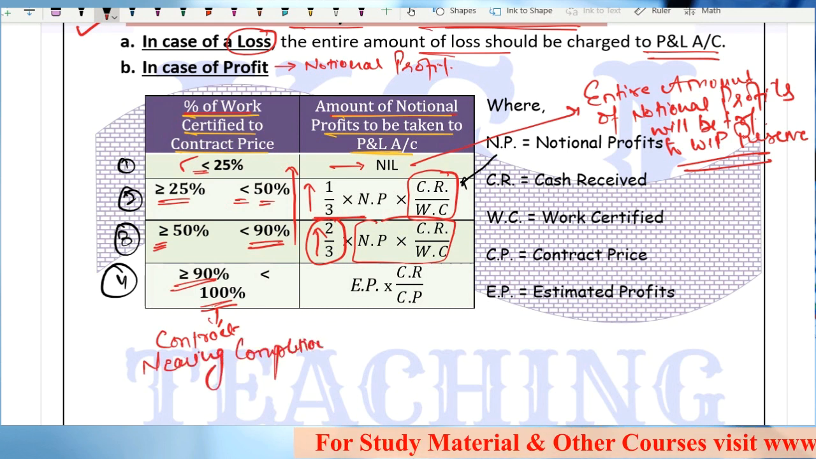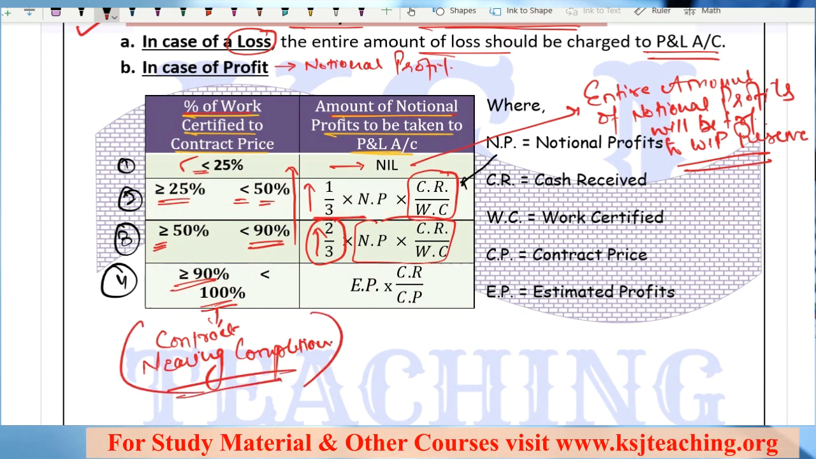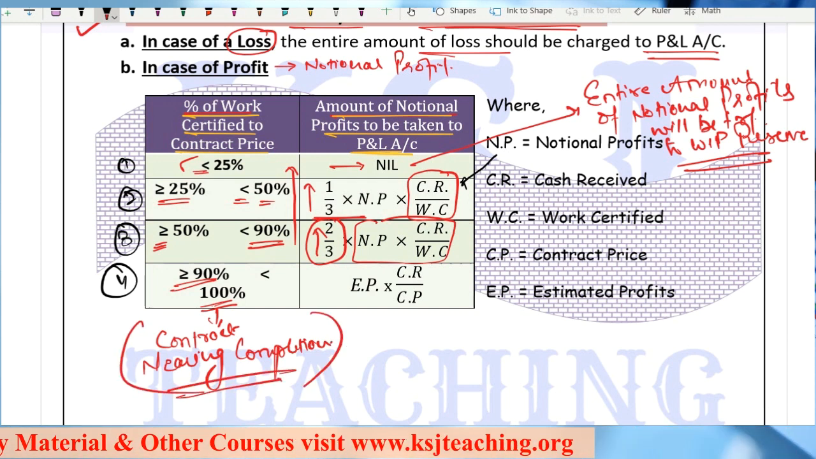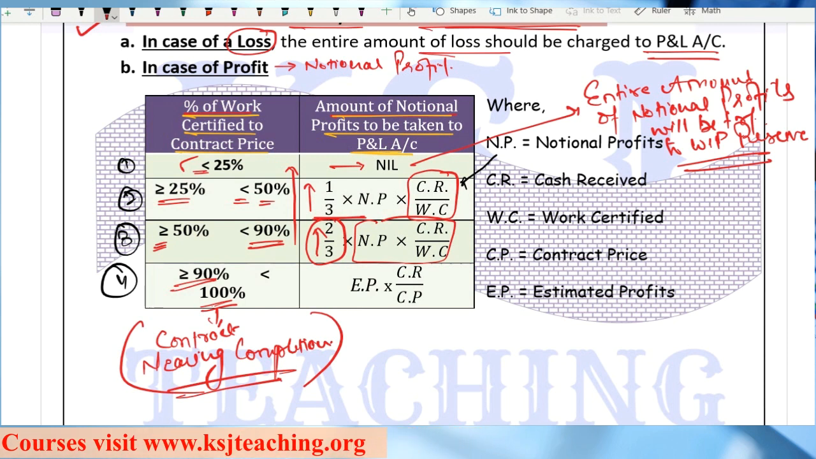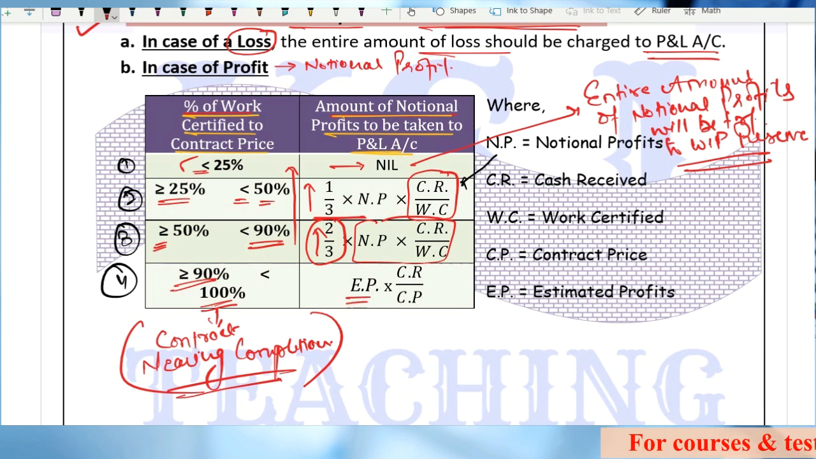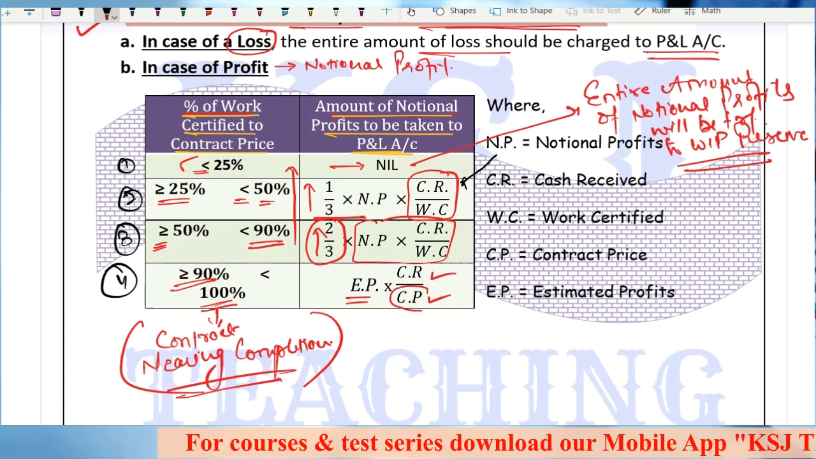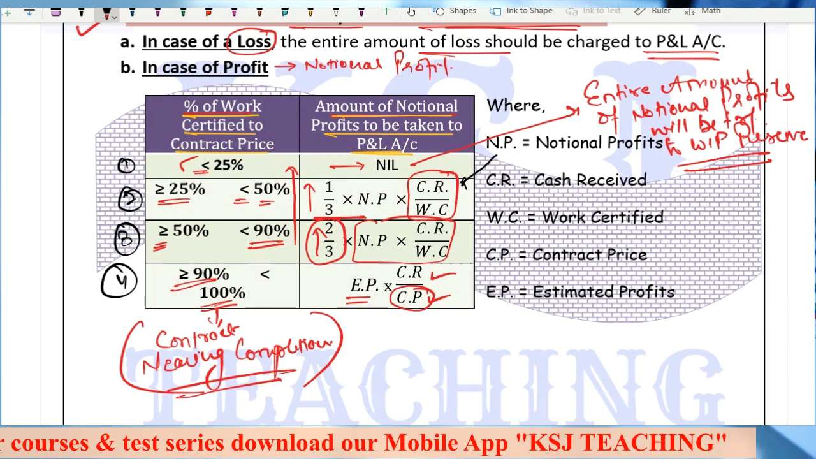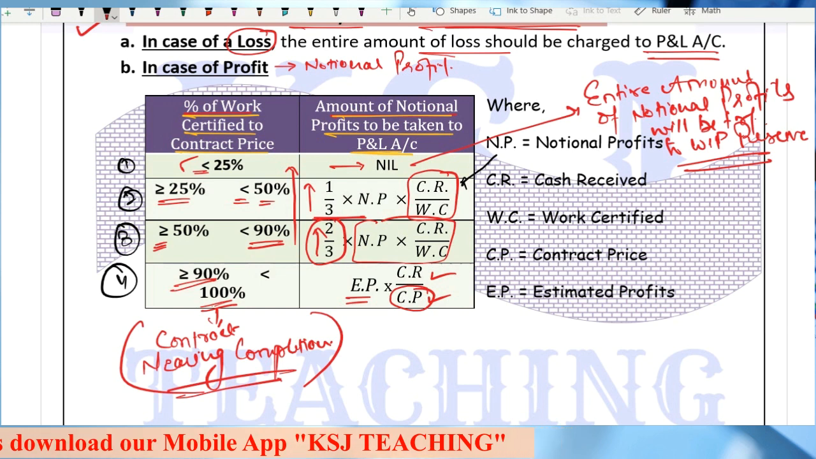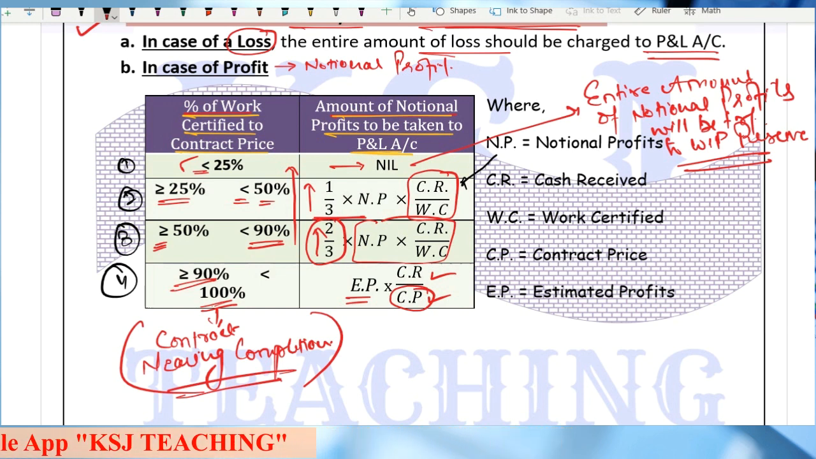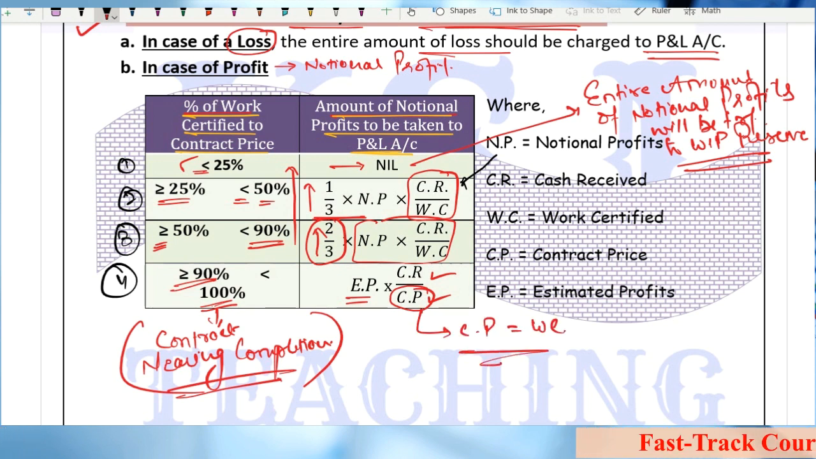There is a separate topic that we are going to discuss on this part. On this fourth part, there is a separate topic, estimated profit, that is in the syllabus for CA Inter students also. So the formula for this is estimated profits into CR by CP. Now here, why are we taking the CP and not the work certified? Because almost 100% of the work is complete and certified. Work certification is nearing 100%. So here, this CP will be equal to work certified, sir.